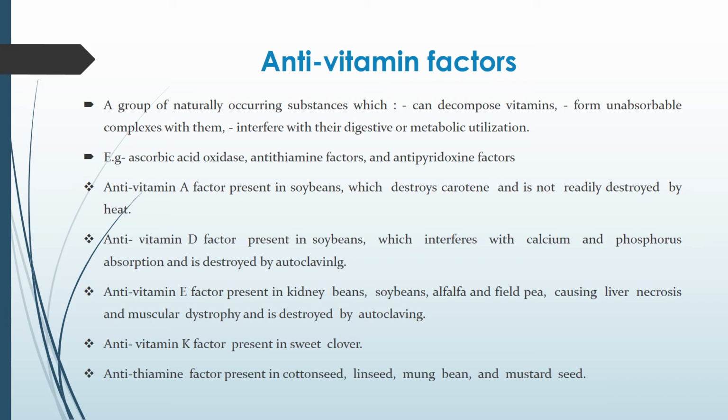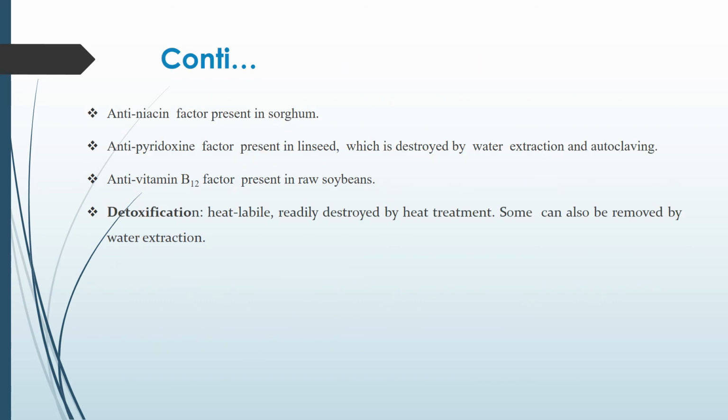Antivitamin K factor is present in sweet clover. Antithiamine factor is present in cotton seed, linseed, mung bean and mustard seed. Anti-niacin factor is found to be present in sorghum. Anti-pyridoxine factor is found in linseed, which can be destroyed by water extraction and autoclaving. Antivitamin B12 factor is present in raw soybean. So some are heat labile, they can be destroyed by heat, and some of them which are heat stable can be removed by water extraction.